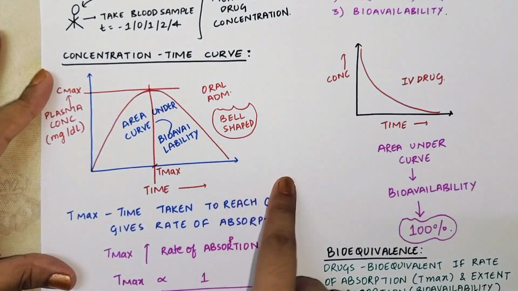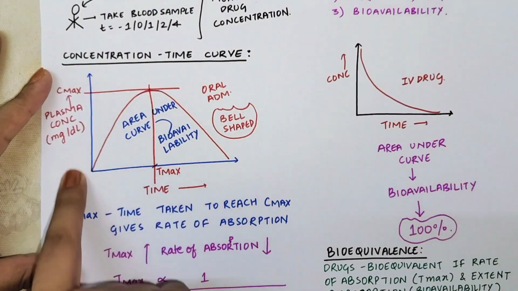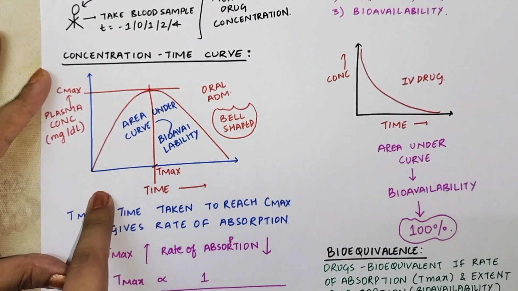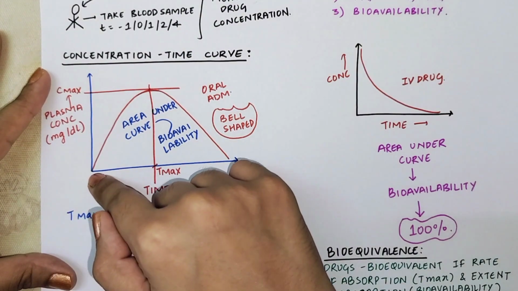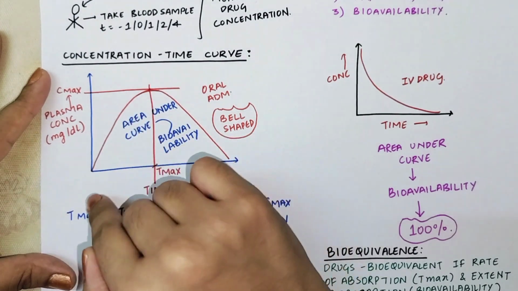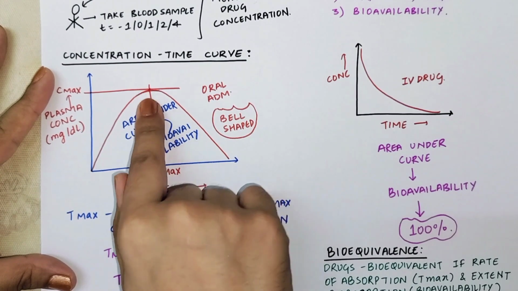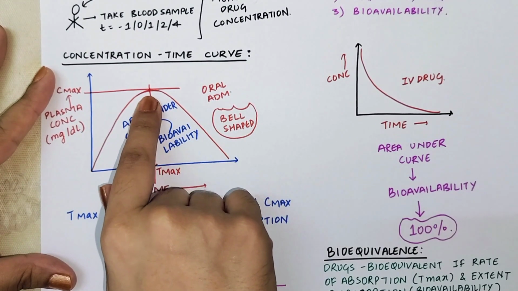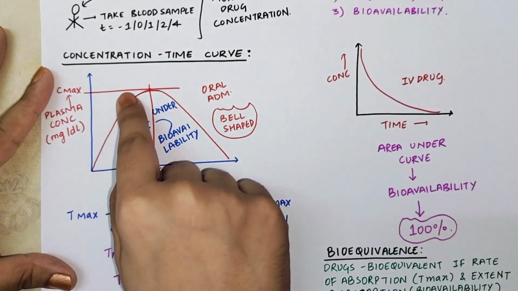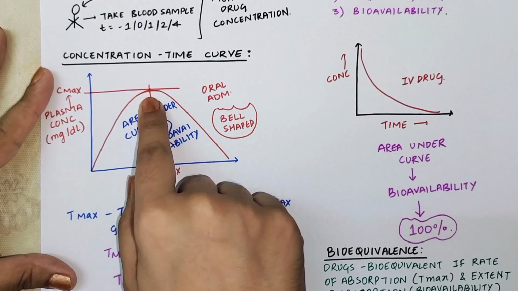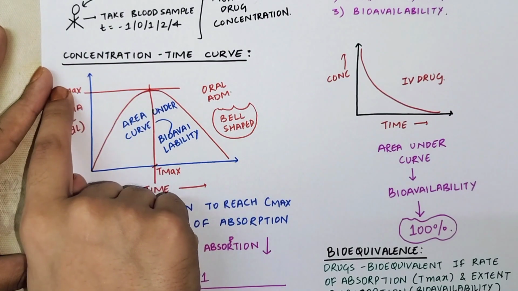So what happens is, you administered the drug over here. This is plasma concentration in milligram per deciliter, and this is your time. You administer the drug. Slowly the level increases in the plasma, in your blood. And at one point of time, it reaches its maximum concentration. The time when it is reaching its maximum concentration is called Tmax. Wait, I am explaining everything, don't worry. So it reaches its maximum concentration. After reaching its maximum concentration, its concentration will decrease. So the maximum concentration is Cmax.